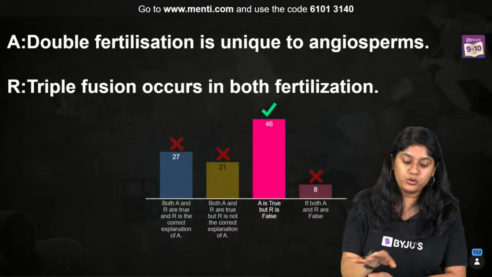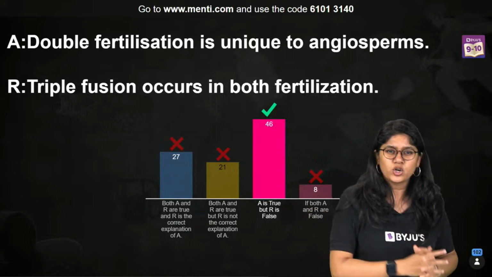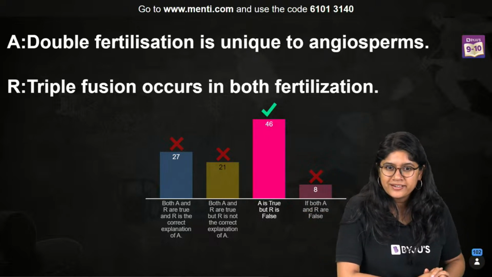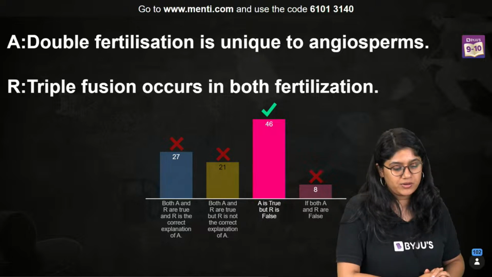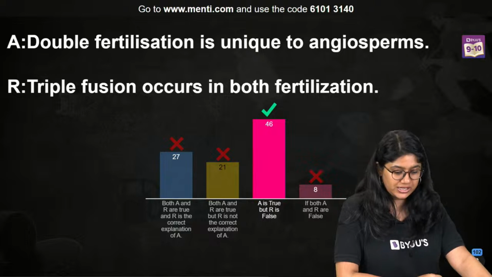46 of you have voted for the correct answer. Yes, it could be a misclick also. Very good, everyone. So 46 of you have picked the correct answer. Here we go to the next question now.